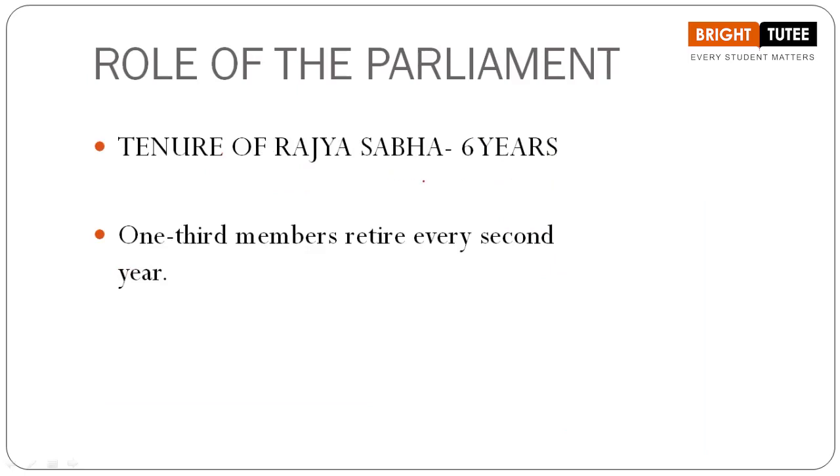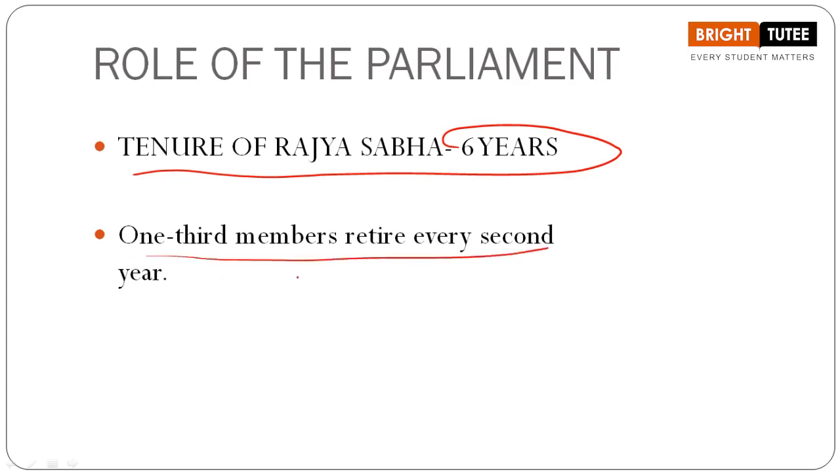Also, when we are talking about the tenure of Rajya Sabha, it is 6 years. After every second year in Rajya Sabha, 1/3 of the members retire, and therefore the Rajya Sabha is a permanent body. It never gets dissolved, unlike the Lok Sabha. After every 5 years, the Lok Sabha gets dissolved. Only after that do fresh elections take place and a new government is formed.